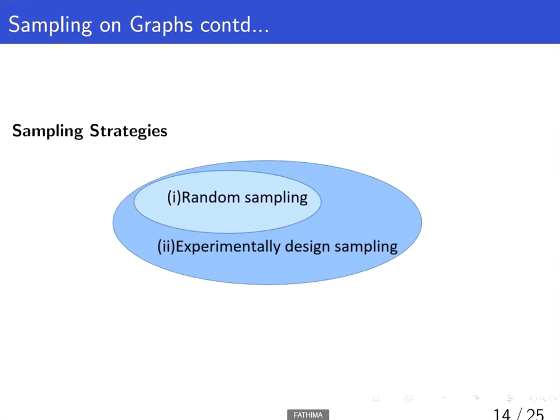We consider two sampling strategies. That is, a random sampling means that the sample indices are chosen from 0, 1 to N minus 1 independently and randomly. And the experimentally designed sampling means that the sample indices can be chosen beforehand. It is clear that the random sampling is a subset of the experimentally designed sampling.